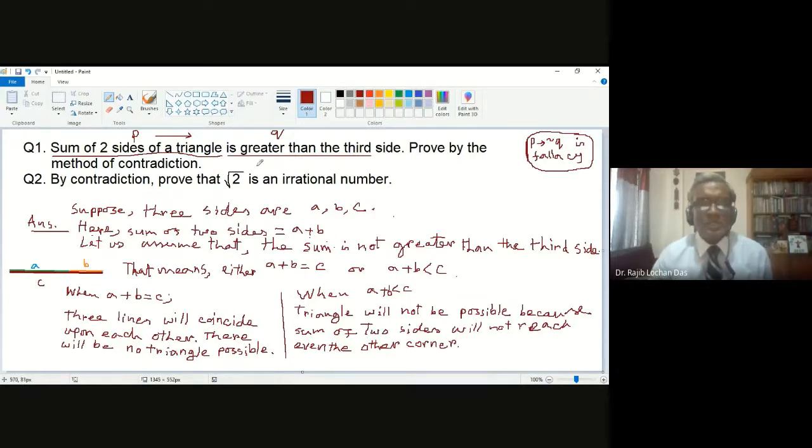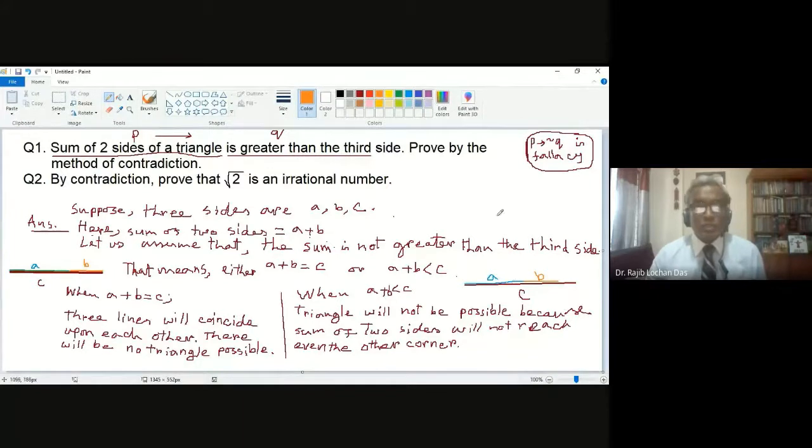But the understanding is there will be a line, that is the C line, and the two other sides, one side is A, so you can start from this corner. If you go like this, that will be A, and the other side is B, so you can start from here and it will end up here. Even it is not going to the other corner because A plus B is less than C. Then how can it be a triangle? So that is not also a triangle.